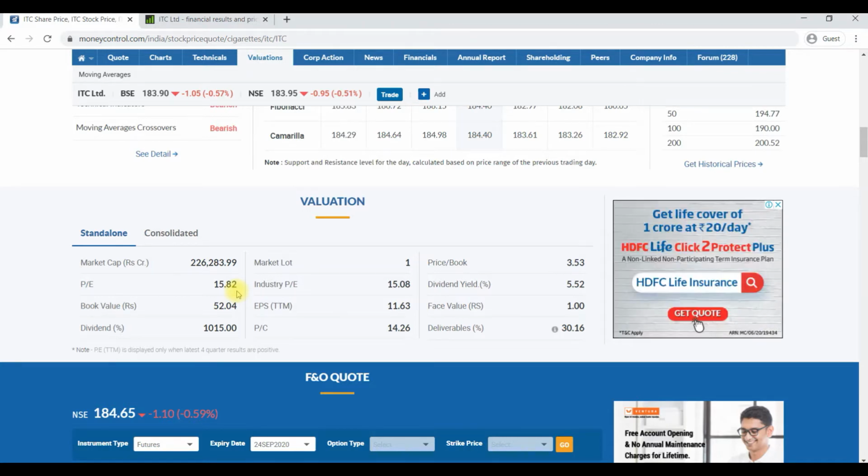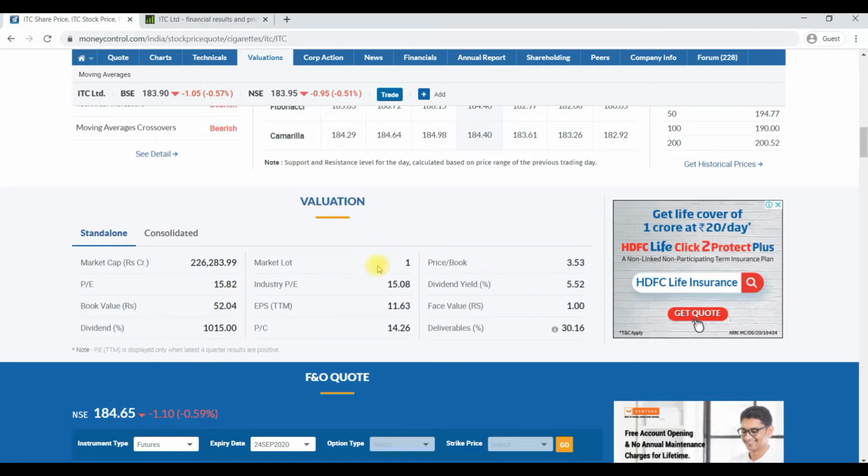For example, if you are traveling to your native place in a festival season, for a 1,000 rupees worth bus ticket, you are ready to pay 3,000 rupees or 2,000 rupees. In the sense, you are paying 2 times or 3 times higher than the original price of the bus ticket. That is called overvaluation. Here also it is the same thing. You are paying 3.5 times higher than its original value. That is what is meant by the PB ratio.